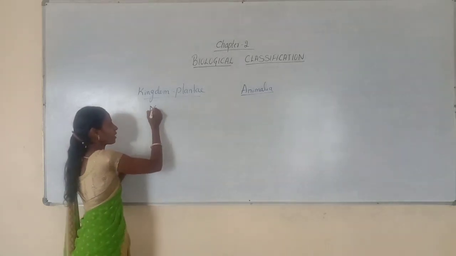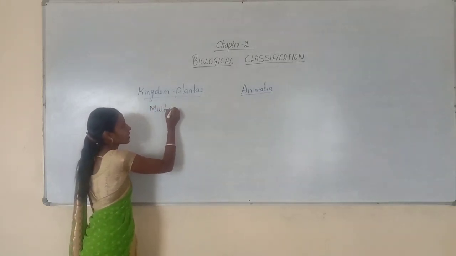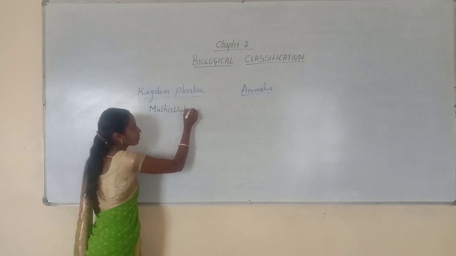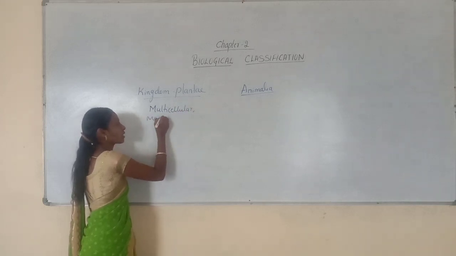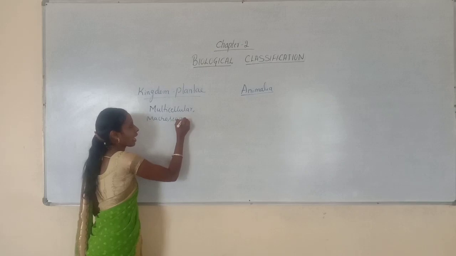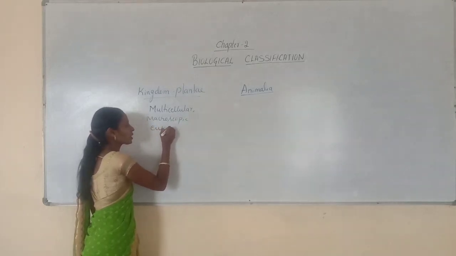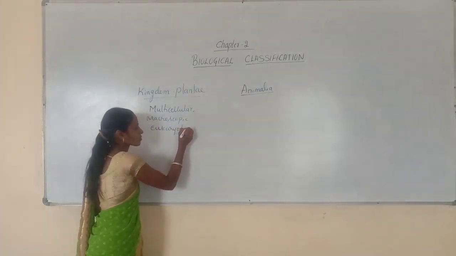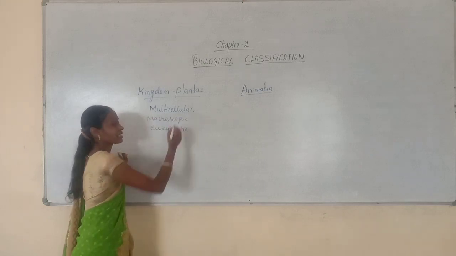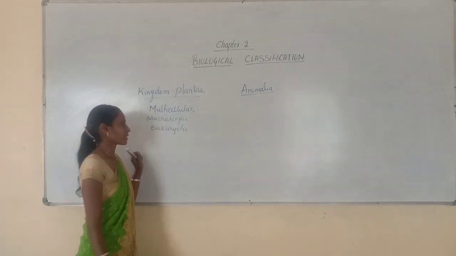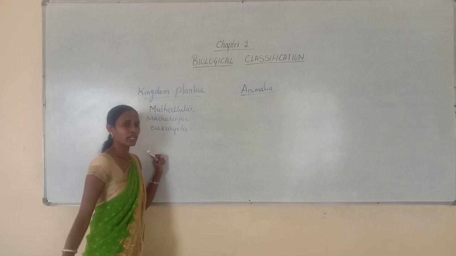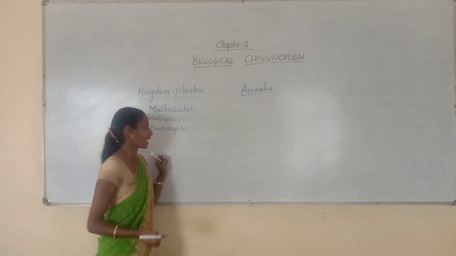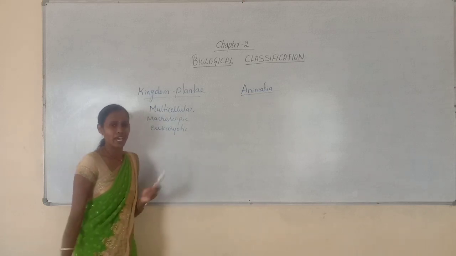Let me write a few points. They are multicellular, macroscopic, and they are eukaryotic organisms. As I said, multicellular means they are made up of many cells. Macroscopic means visible to naked eyes, and they are eukaryotic.